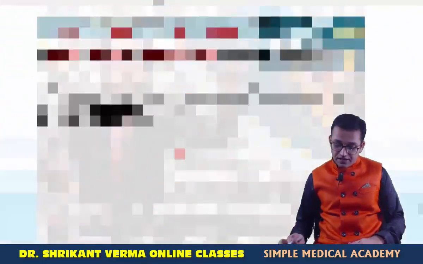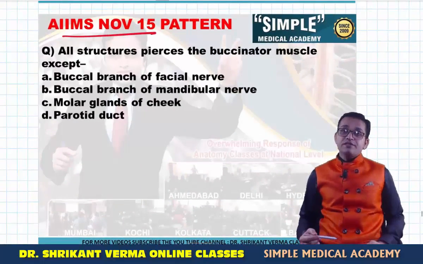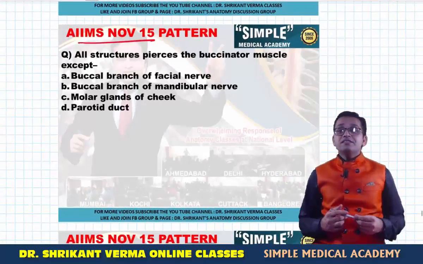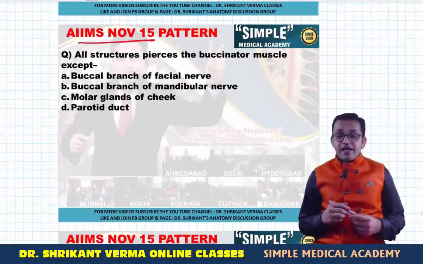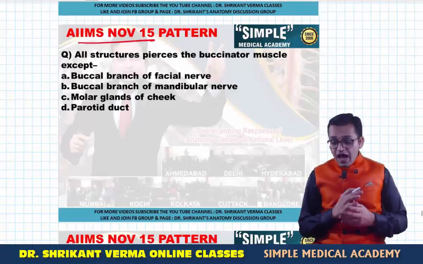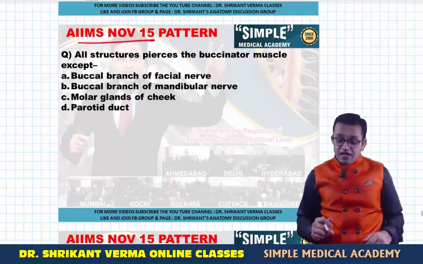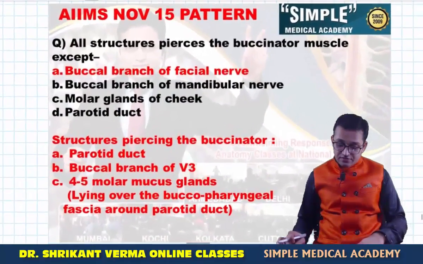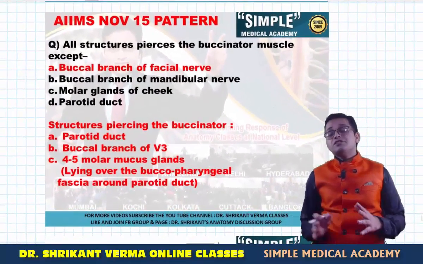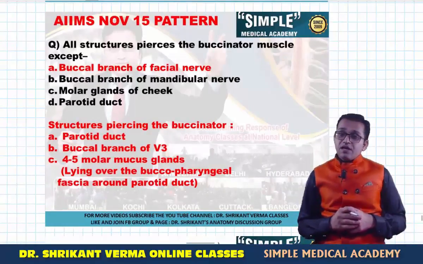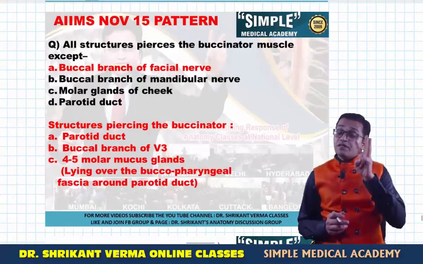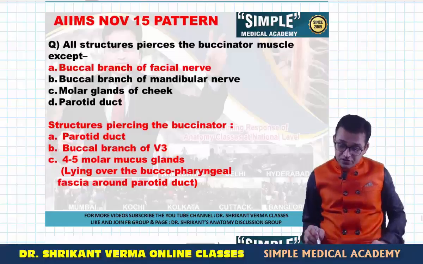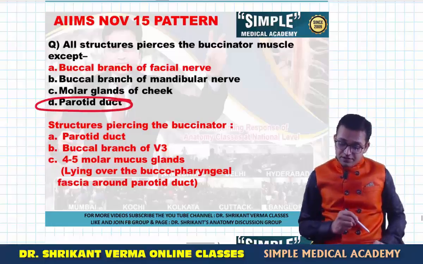Now can you see another MCQ? AIIMS November 2015 pattern. All structures pierce the buccinator muscle except. So here is the list. I am giving the explanation as well as the answer for this. Yes, here is the explanation and the answer. All these structures pierce the buccinator muscle. The parotid duct pierces the buccinator. So yes, the parotid duct will pierce.